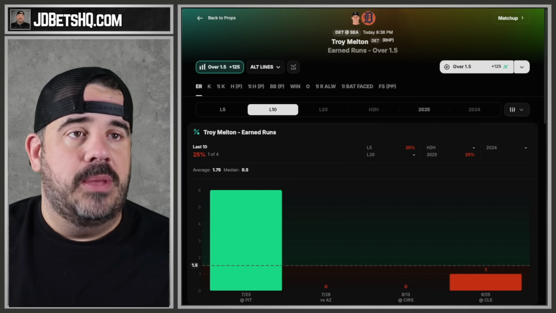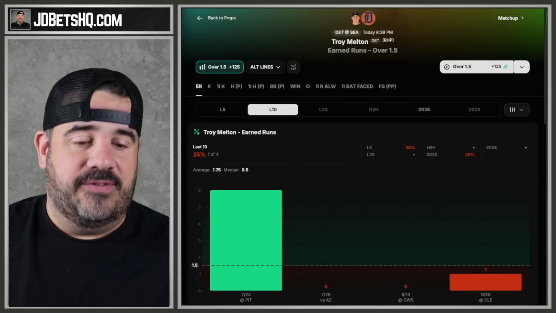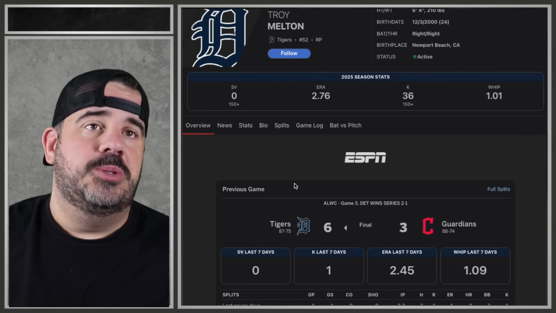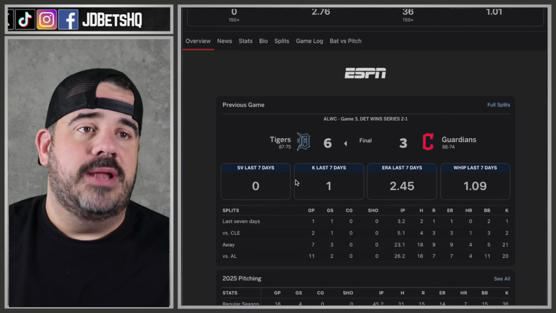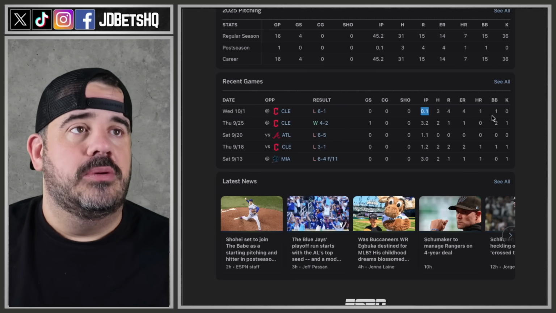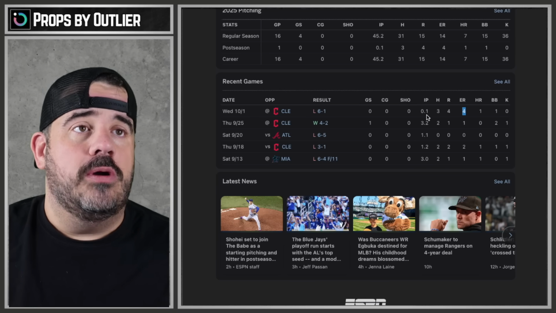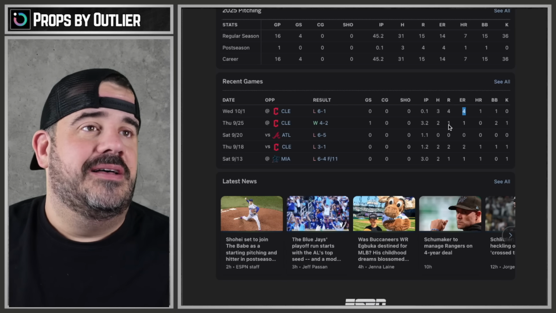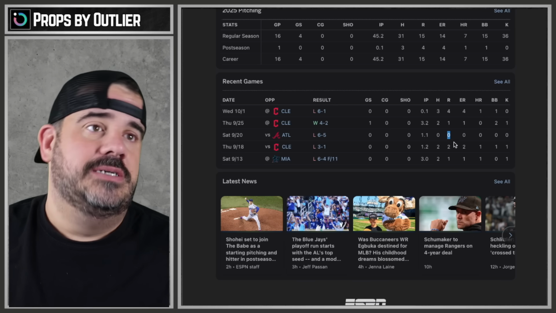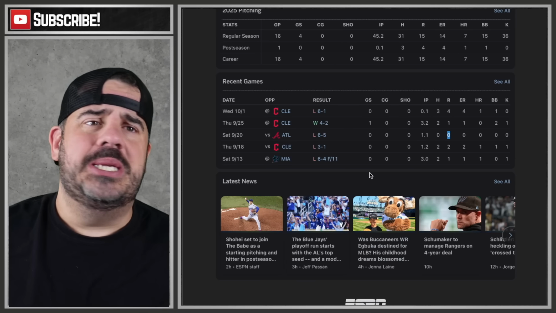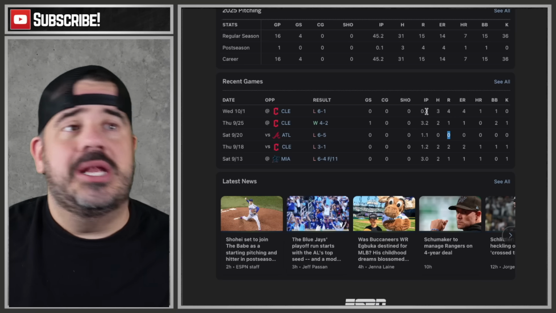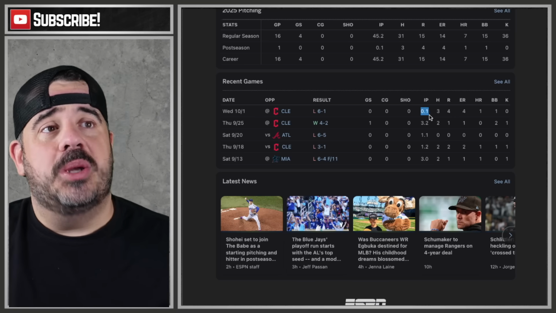Okay, we got to pull Melton up on the ESPN. We got to see exactly what he's been up to his last 2 games. So let's go over here, zoom out, and turn down. And what do we have here? Bullpen. Started with 3.2, 0.1 on the first 3 days ago. Not a strikeout guy, clearly. You can see earned runs 4 and 0.1. Yeah, Cleveland whooped your ass. That's the game Cleveland won. Oh, that ain't good. Now he's going to start today against Seattle. Is Detroit just conceding this game? They're just going to rely on the bullpen? Or is he going to go out there and pitch 1 inning and then they're going to bring the real starter in?